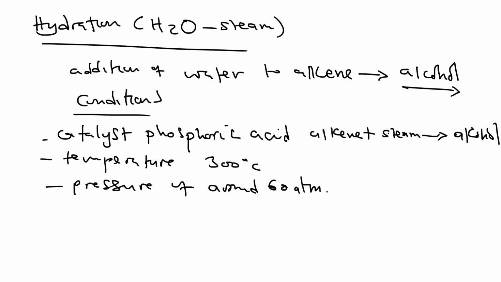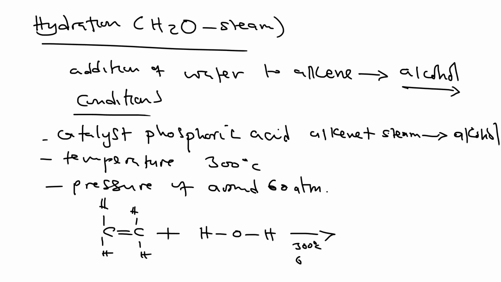So I'm going to give the simplest one for the structure. This is the simplest reaction. This is ethene, as you know from the structure. Then, of course, here you're adding water. Then what will be the resulting product? Remember, the conditions are these. You can write them: 300 degrees Celsius, 60 atm. Then, of course, on top we have a catalyst, which is phosphoric acid.